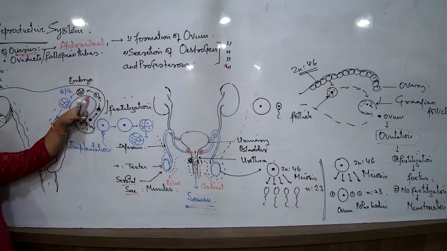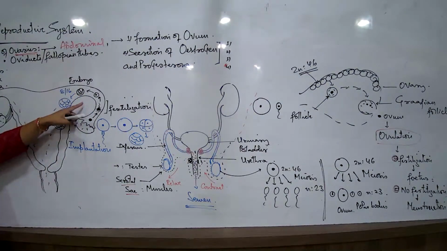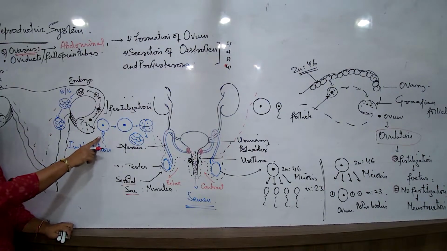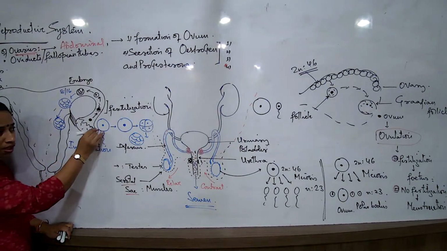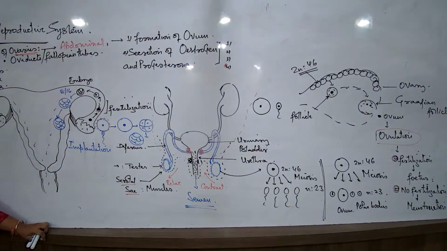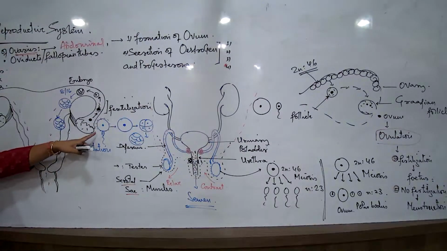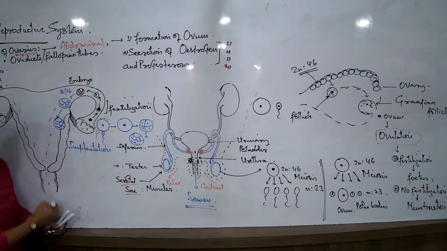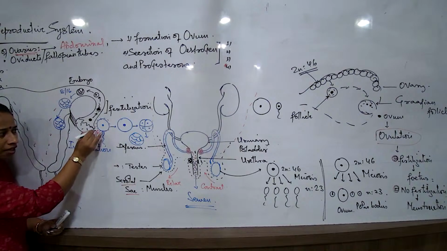So when we are talking about the process of fertilizing, Ma'am, what if the second sperm touches the ovum? Even if the second sperm touches the ovum, the second sperm will not be able to deliver its nucleus. Because by the time the first sperm has already made its contact, a large number of protective membranes develop. There are 3 sets of protective membranes, formed one after the other. So by the time the first has already put its nucleus inside, even if the second comes, it will be just outside there, complete its lifespan and then degenerate.